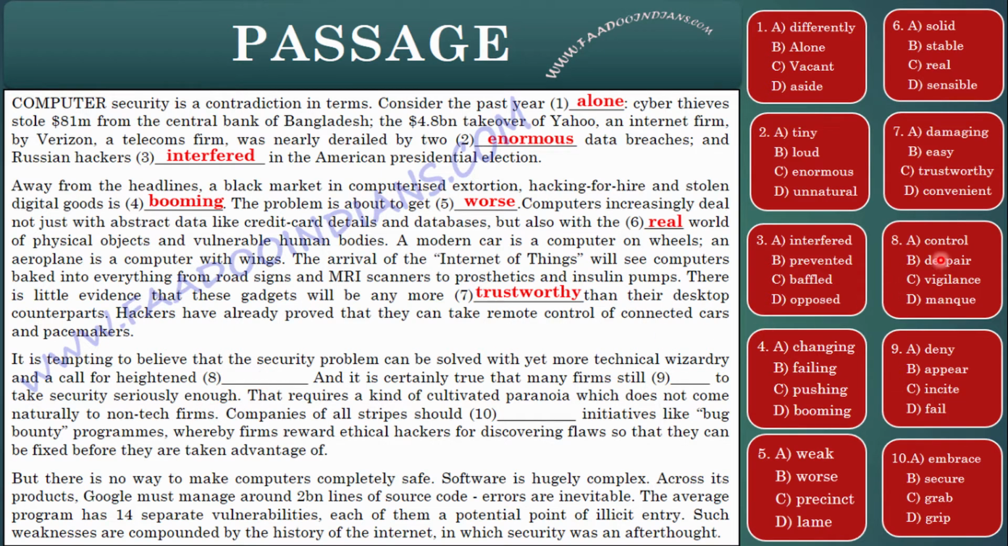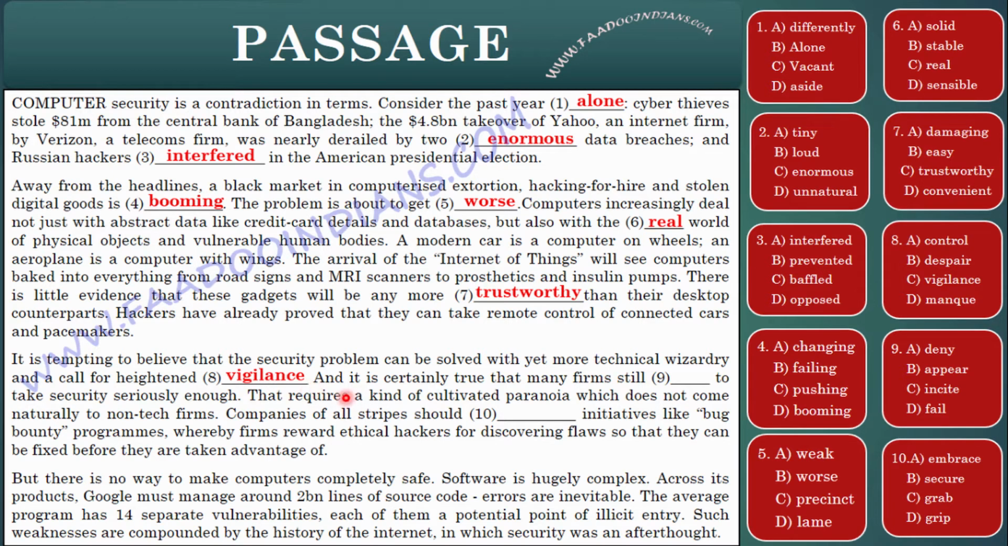Let's look at the options: control, despair, vigilance. Well, control can come here because we need high control over things. Well, despair is totally negative. Despair is disappointment or frustration. Now, vigilance. Well, vigilance suits better here. Why? Because vigilance means carefulness, guardedness, or watchfulness. So this has to be there. Therefore, vigilance will be your answer.